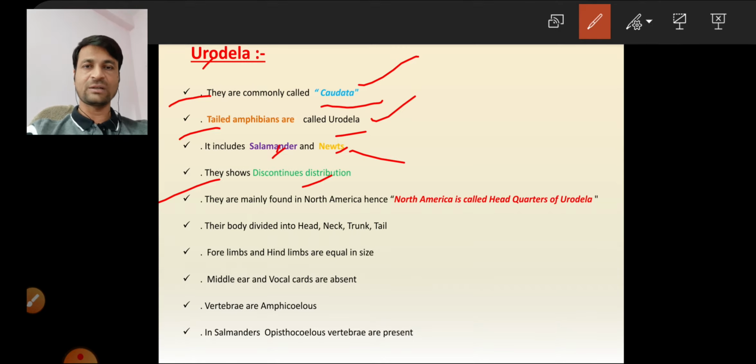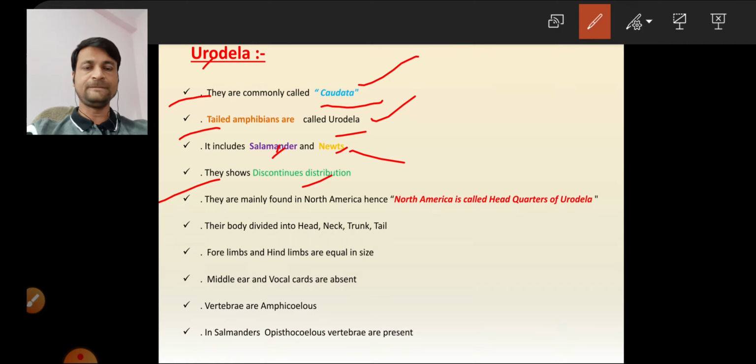Discontinuous distribution means that if any species or organism is confined to one region and not spread all over the world, such distribution is called discontinuous distribution. For example, red sandal is found only in the Chittoor district of AP and not in other parts of the world, so it shows discontinuous distribution.